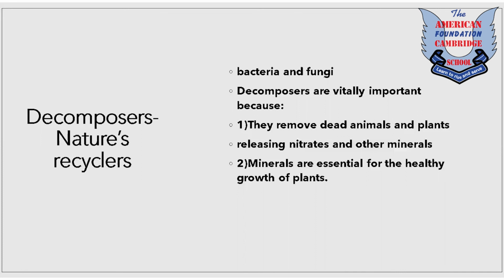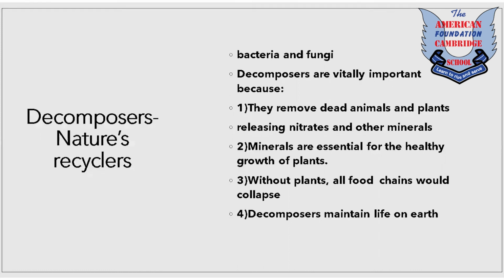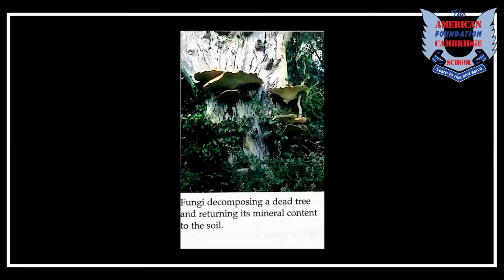Then what will happen? Plants will be consumed by certain animals like goats and cows, and we consume them. Decomposers maintain life on Earth by recycling minerals taken from the soil by plants. Here in this diagram, you can see the fungi decomposing a dead tree and returning its mineral content to the soil.